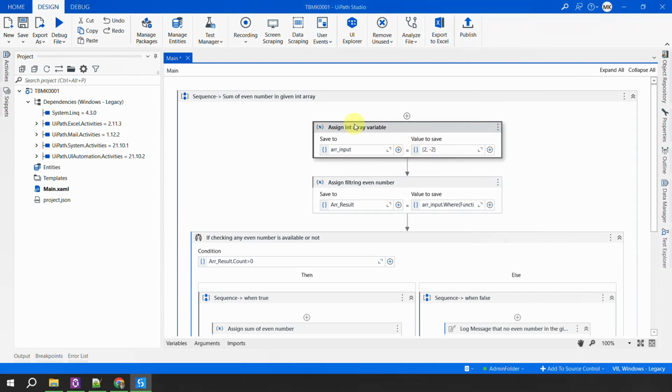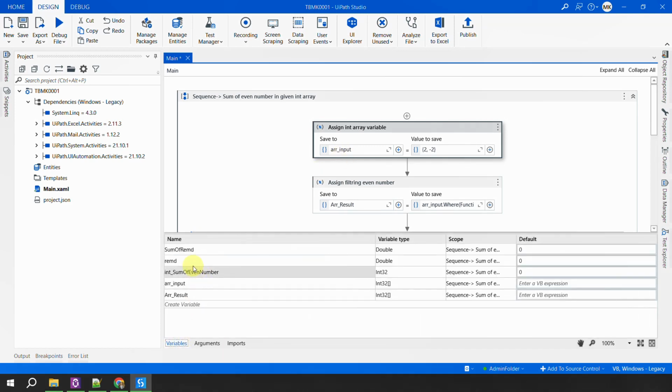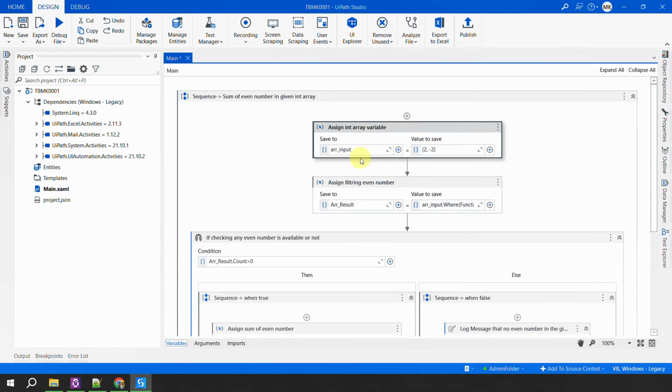If you see here, this activity is exactly the same, where we have the array of inputs. Now how have we reached this array of input? The array of input is simply by converting the string to a string array. So till this point we have got the string array. Now once you have the array stored in a variable called array of input, I'll go to the variables, and you can see here the array of input is nothing but an Int32 array, where you have got all the numbers from the string in an integer array.